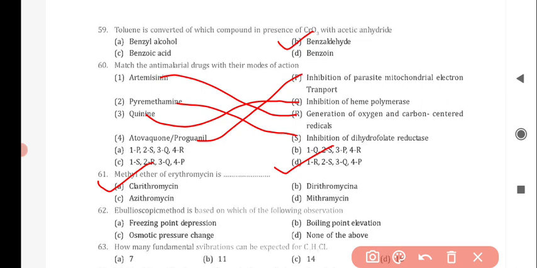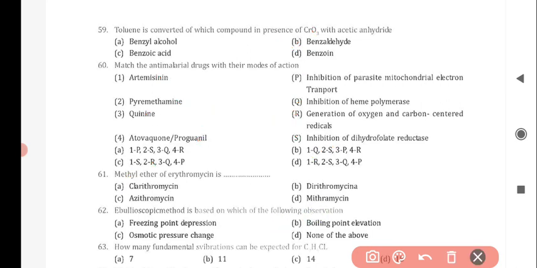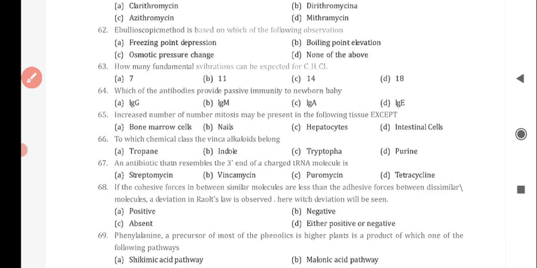Next question is, ebullioscopic method is based on which of the following observation? And the correct answer is option B, boiling point elevation. Next question is, how many fundamental vibration can be expected for C2H5Cl?